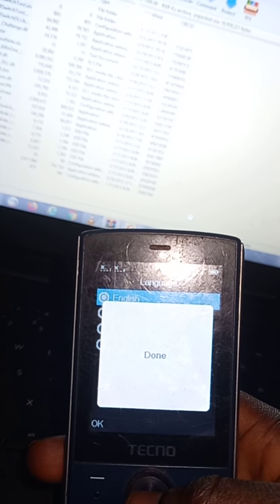Your phone will reboot, meaning your phone is well flashed. Now my phone is flashed.